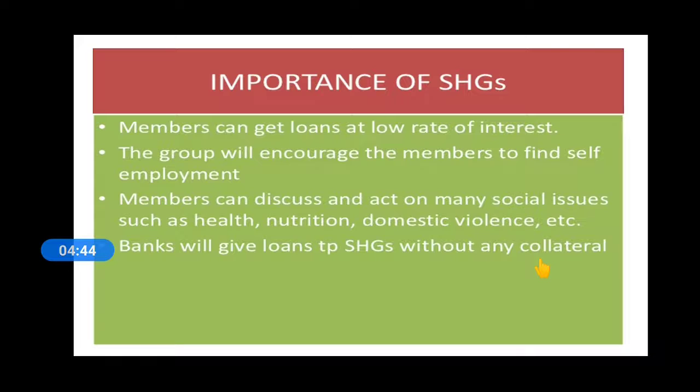The arrangement of loans through the self-help group is also known as microfinance, because a small amount of loan is involved. It was the Grameen Bank of Bangladesh which started experimenting with microfinance. Who started this? Who experimented? The Grameen Bank of Bangladesh. The founder of the Grameen Bank, Muhammad Yunus, was conferred the Nobel Prize in 2006 for his efforts at improving the lives of poor people.